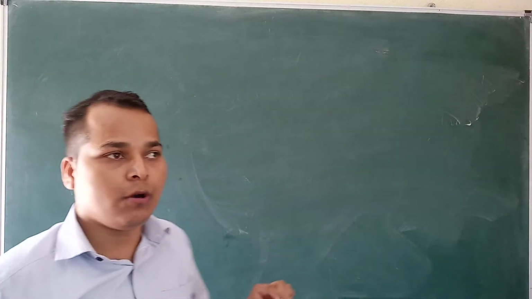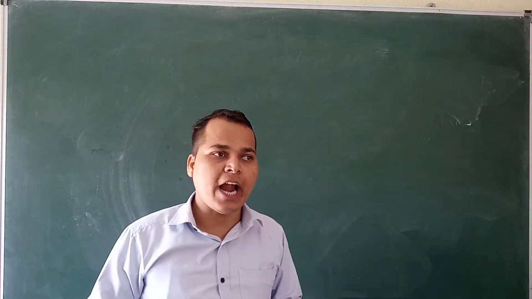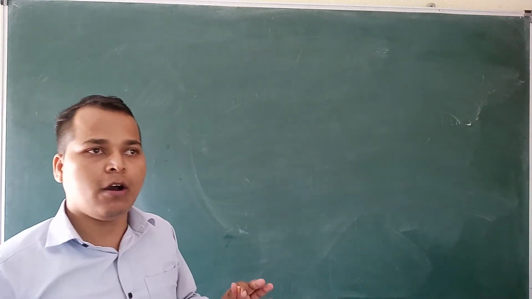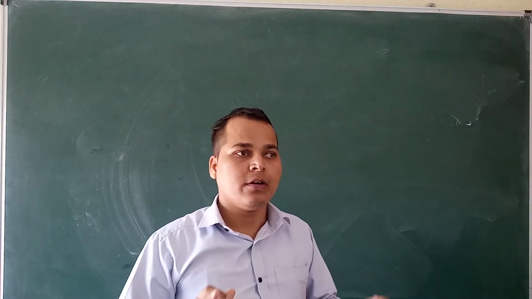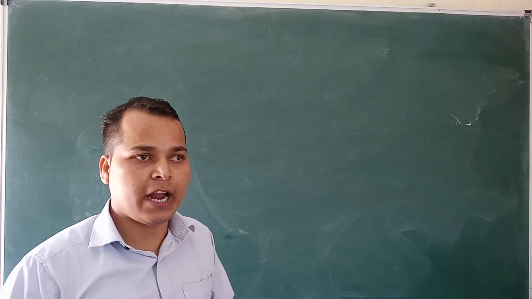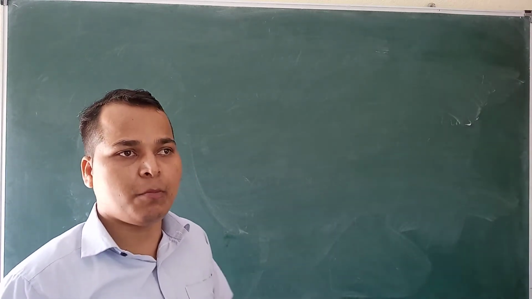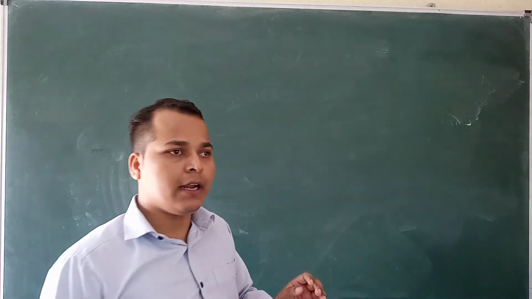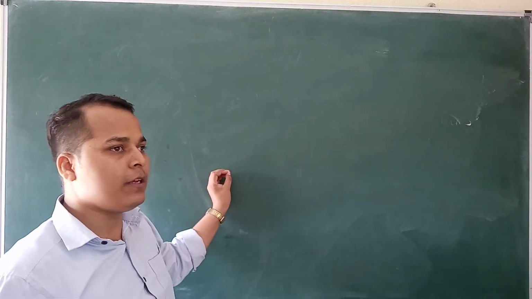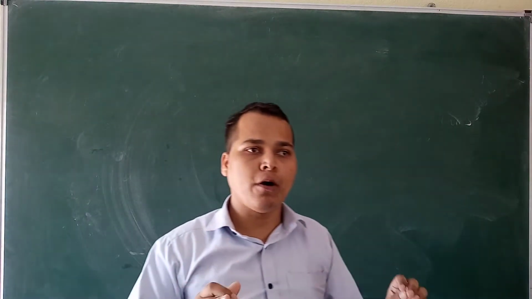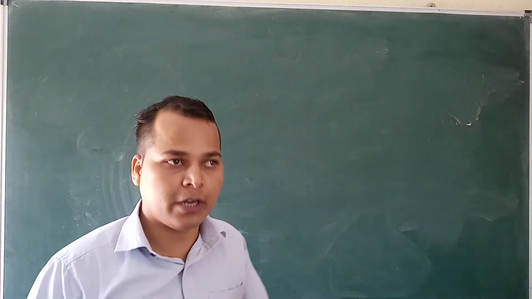How? We know in our atmosphere 78% nitrogen is there, but plants cannot take nitrogen directly. So for the preparation of protein, the rhizobium bacteria converts it into a soluble form, which the plant can take easily.